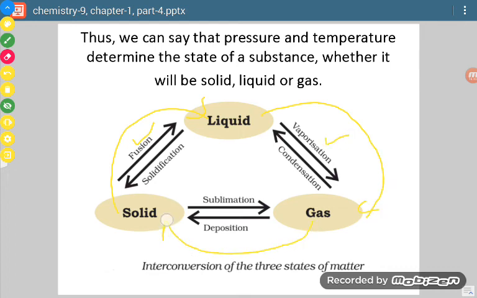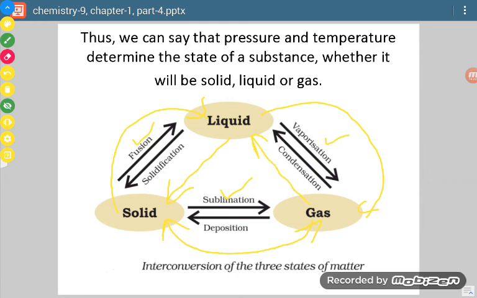Solid to gas or gas to solid is called sublimation. Liquid to solid is called solidification. Gas to liquid is called condensation.